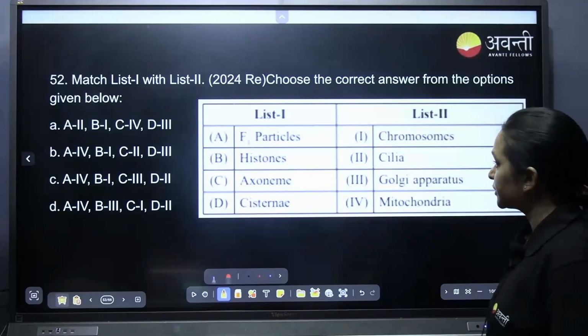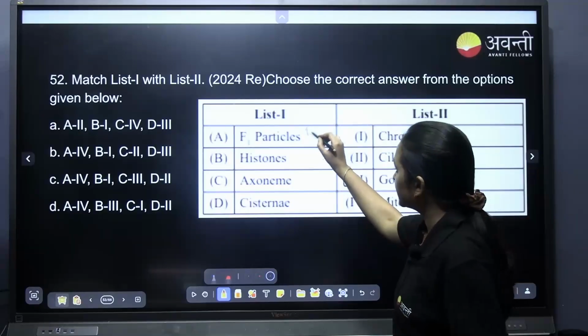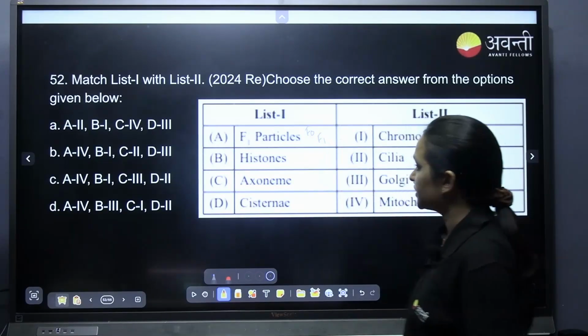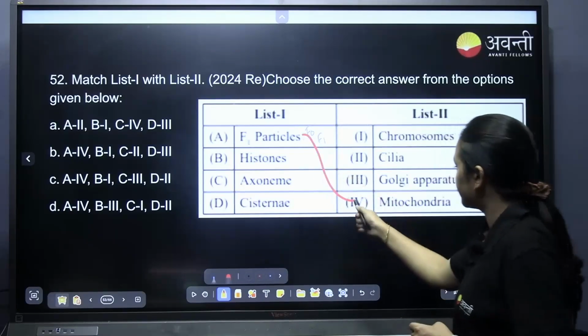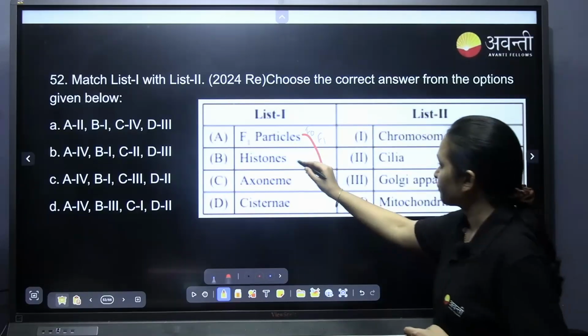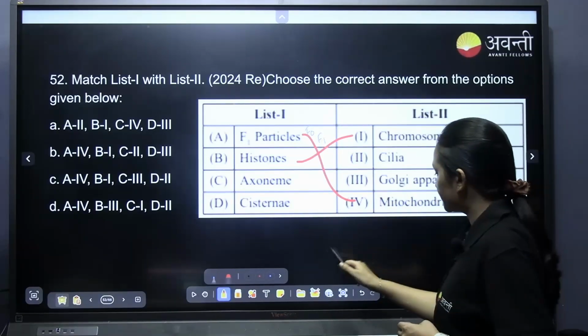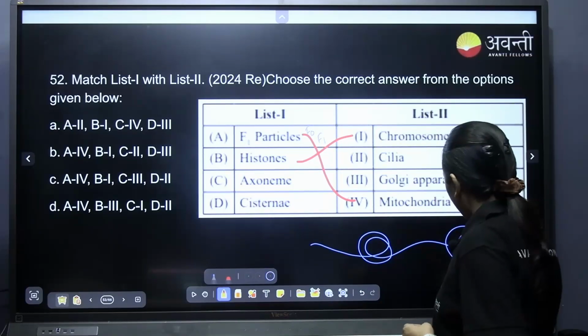We are going to match the list. F1 particles you can see, that is F0, F1 particles in the ATP synthase in the mitochondria. Histones you can see in chromosomes, where the DNA is wrapped around the histone.